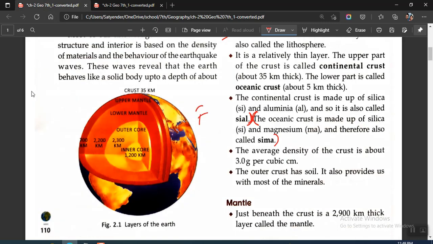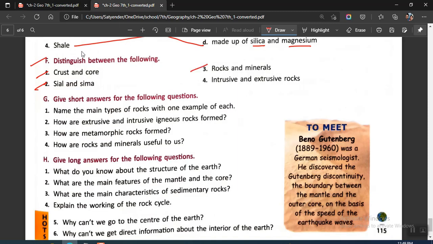This is answer to F2. You'll be starting from here. You'll be writing first paragraph, you'll be writing this, and then you'll be changing the paragraph, and then you'll be writing this for SEMA. Okay, moving on to next one, we have rocks and minerals.